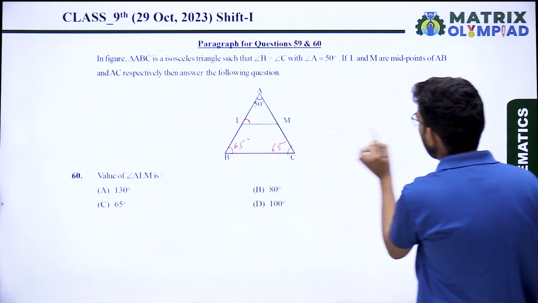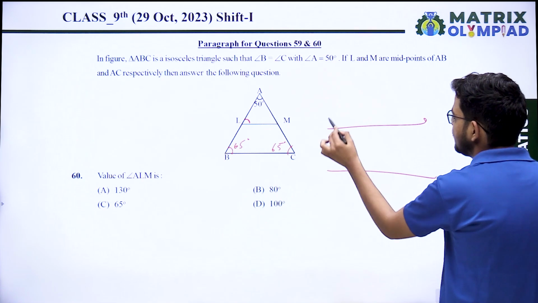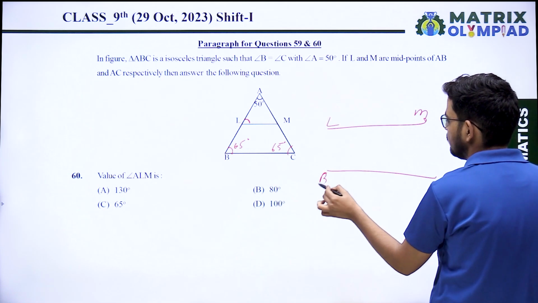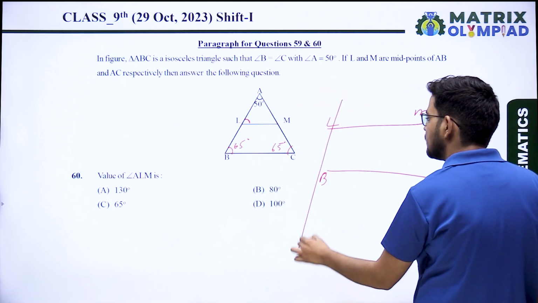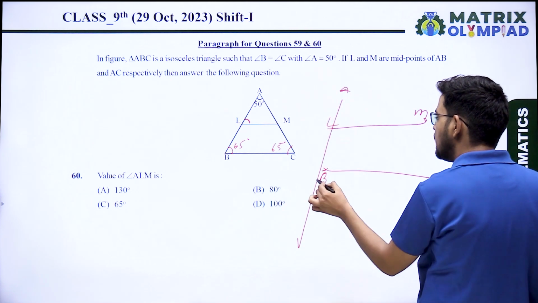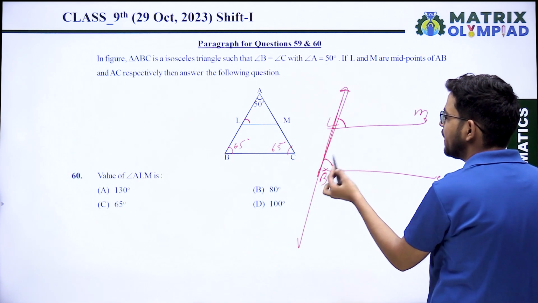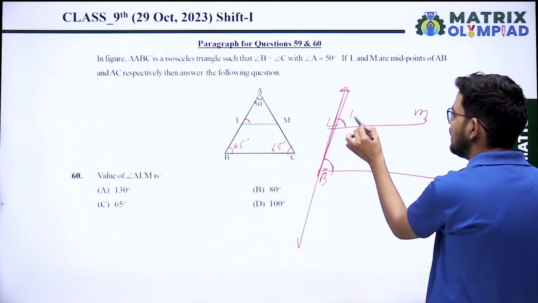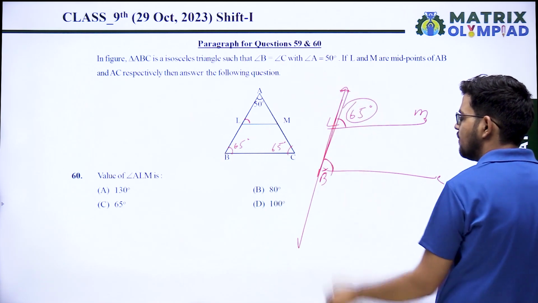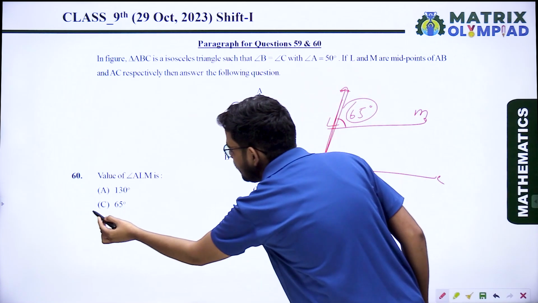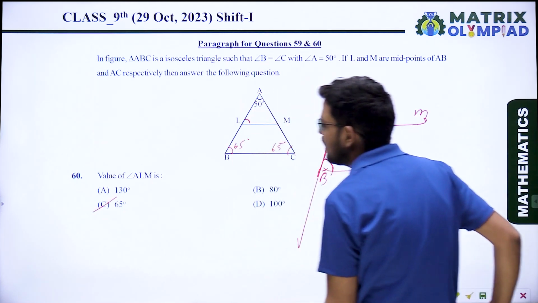If LM is parallel to BC, then AB is working like a transversal. If a transversal intersects two parallel lines, then corresponding angles are equal. So angle ALM will also be 65 degrees. Option C is the correct answer.